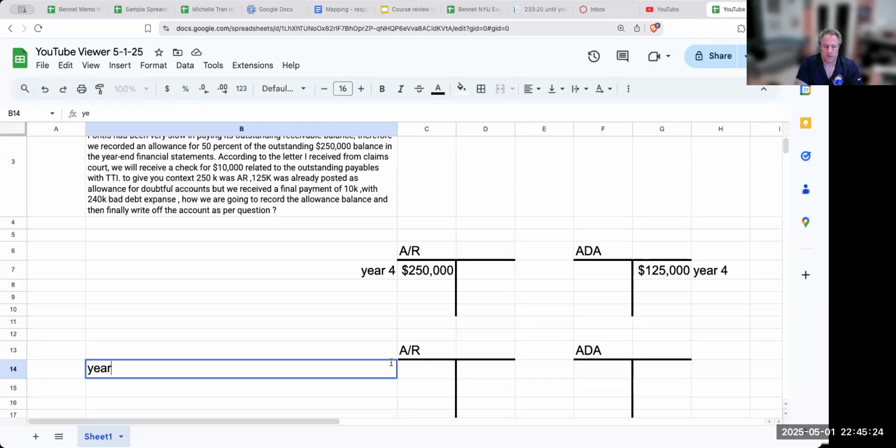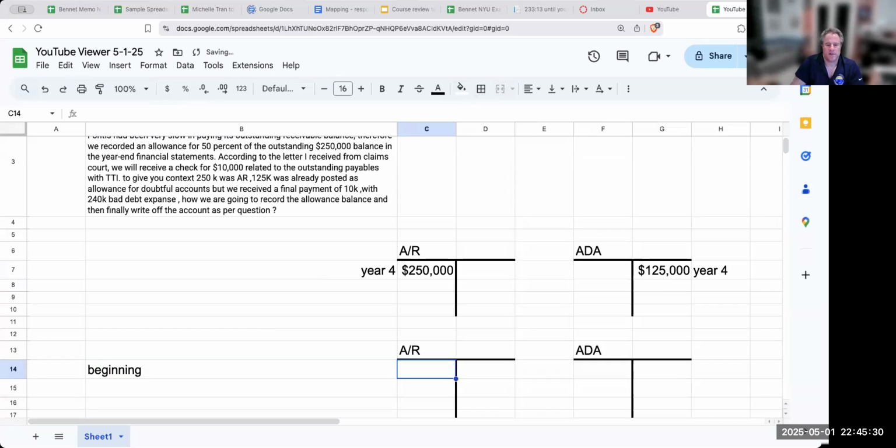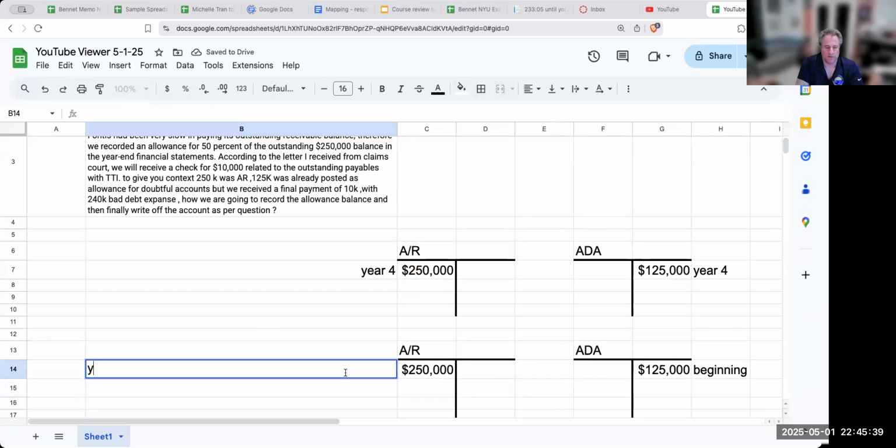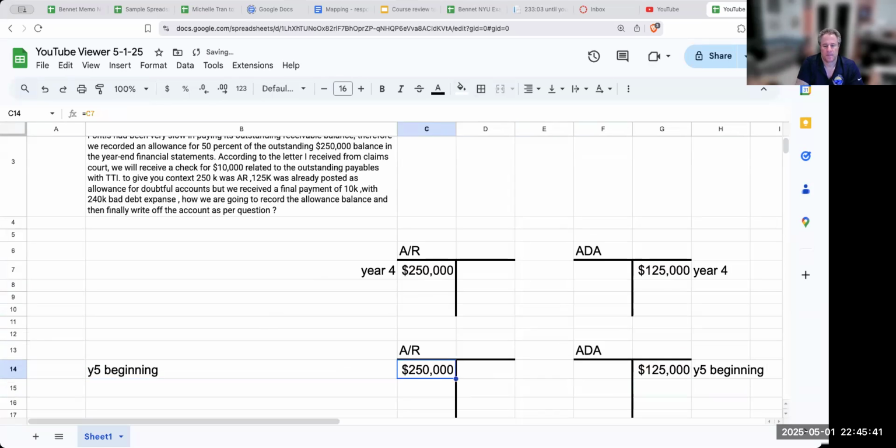When we get over here to year 5, this is my beginning. The ending balance of my accounts receivable becomes my beginning of the following period. So these are my beginning balances, year 5 beginning. And we'll put this over here.